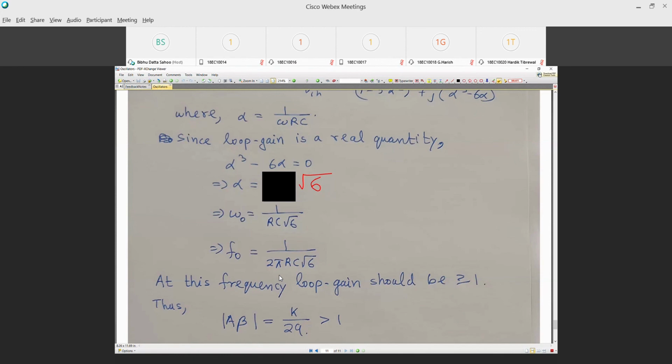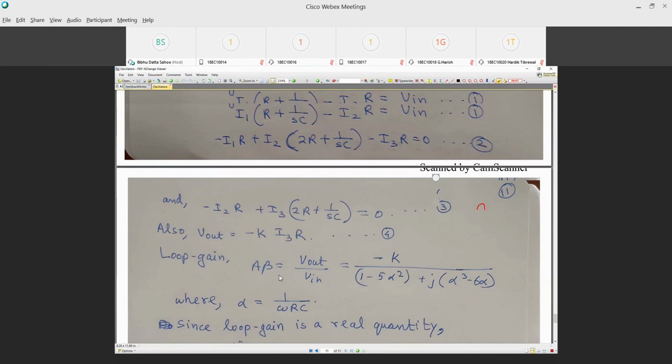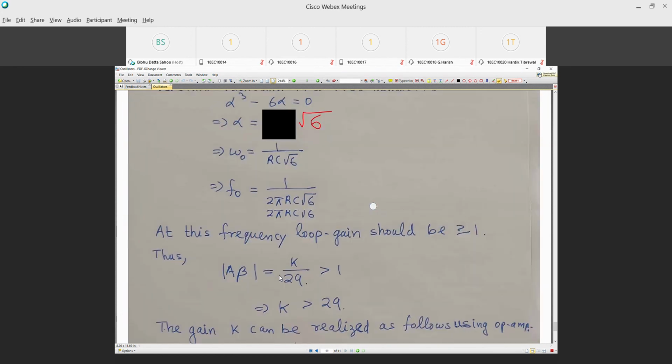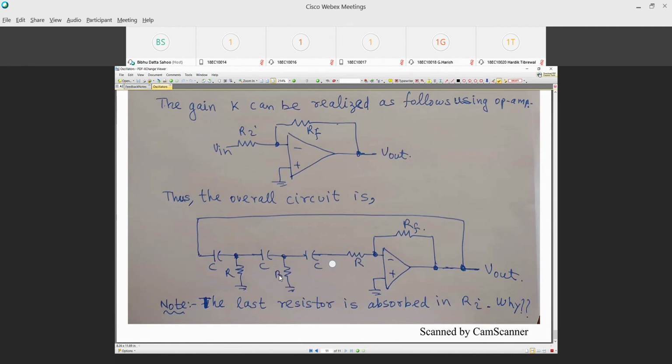Okay, you did not understand the joining part. So what was the original circuit? The original circuit had C, R, C, R, C, and this R connected to ground. And this amplifier was shown as a black box like this, right? Now, if I realize the amplifier like this, then this Ri, this R that was connected from here to here, can be moved from here to here, because all that we need is that this R be connected to ground, and I am connecting that R to this virtual ground here. That's it.